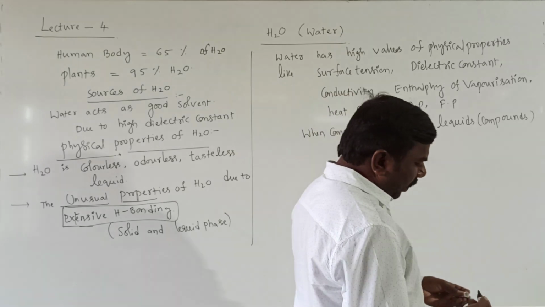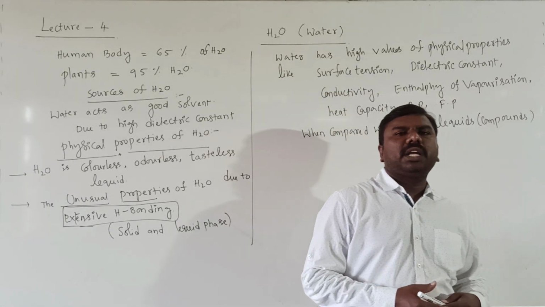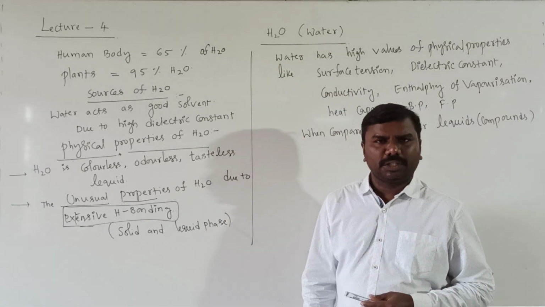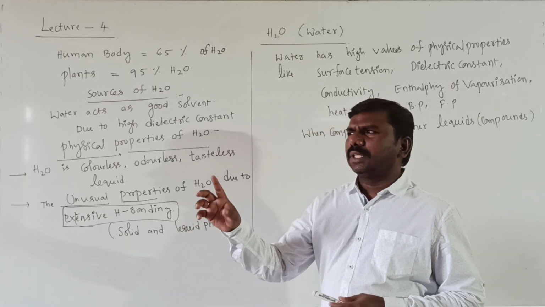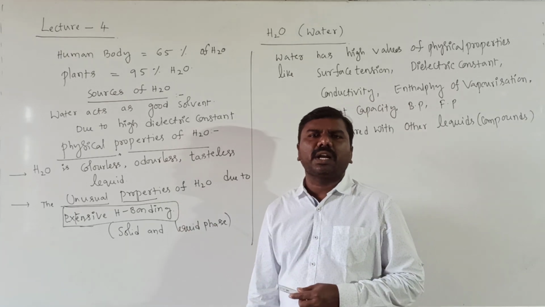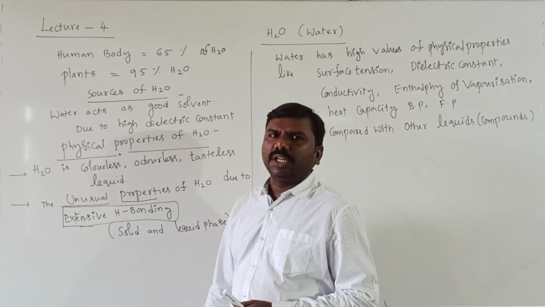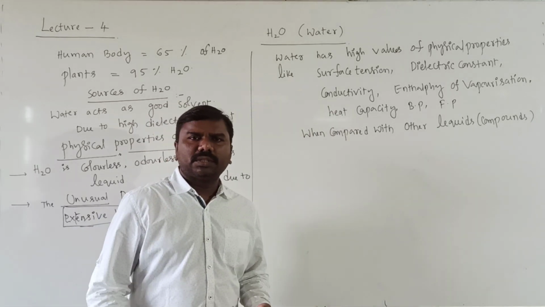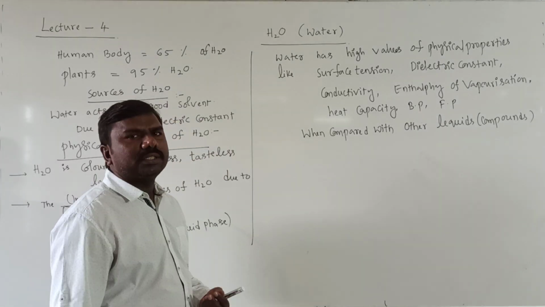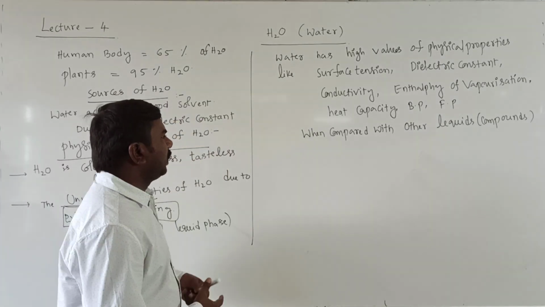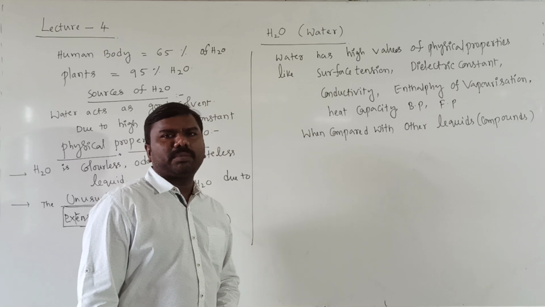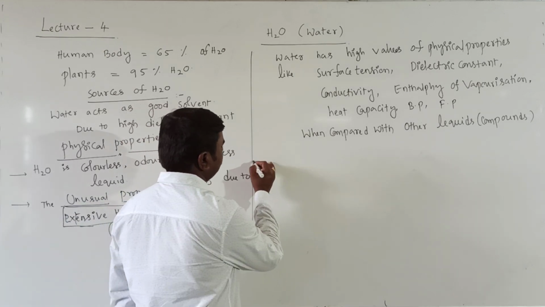The heat of vaporization and the heat capacity are very high for water. This is responsible for the moderation of climate. Global warming means the temperature will increase, and because of water's great heat of vaporization and heat capacity, the climate is moderated.